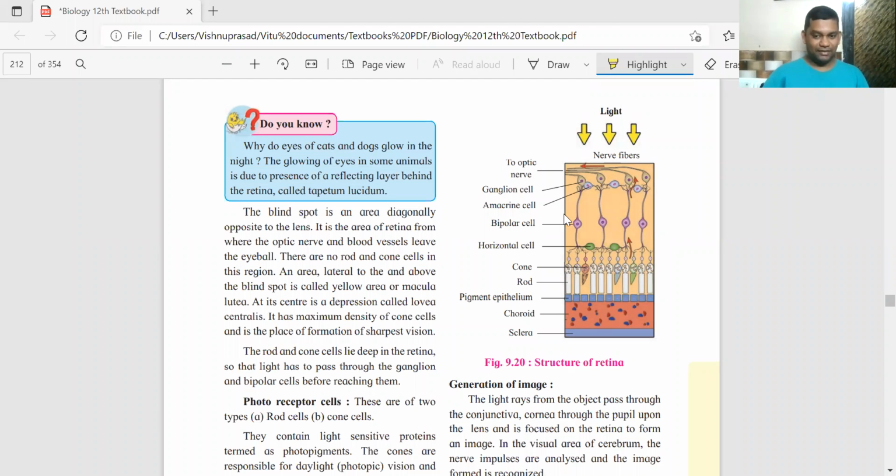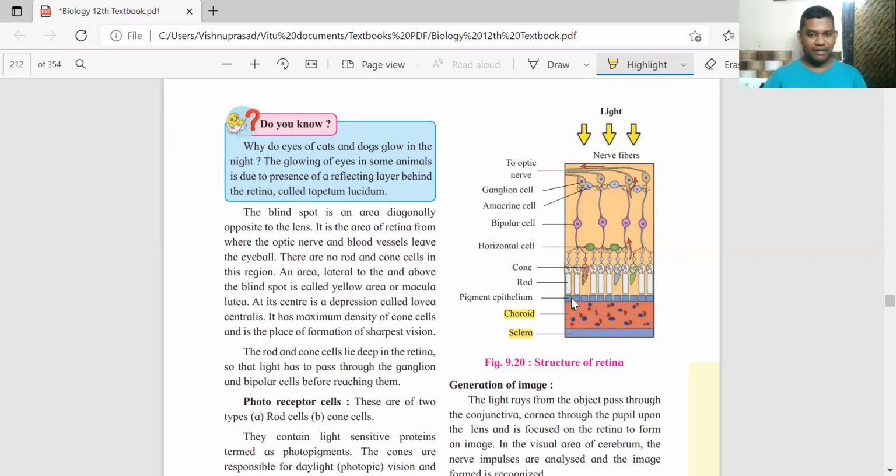Take a look at this diagram which shows you the detailed structure of the retina. This is the structure, the histology of the retina. Pay attention. See, this is the outer sclera. Inner to that is the choroid, and internal to the choroid you have the entire retina portion. Correct? Now the layers or parts one by one.